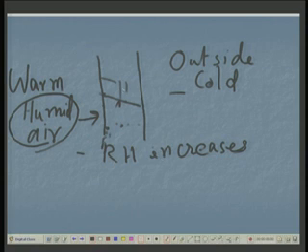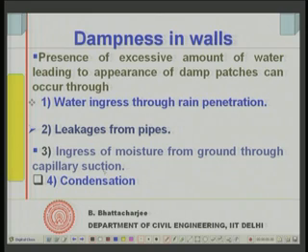If it happens within a cavity wall, of course, the cavity wall has that advantage, because in the cavity wall it can be drained through the cavity out. It can happen on the surface also in some cases, as we shall see. So, condensation is that kind of phenomenon.